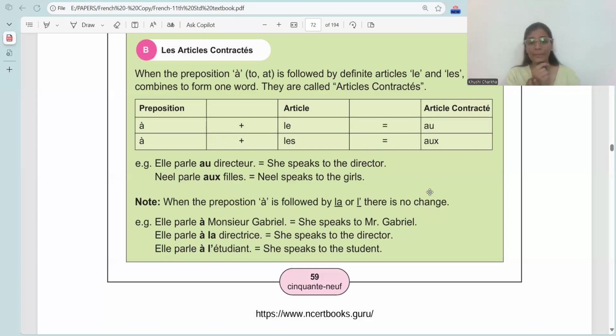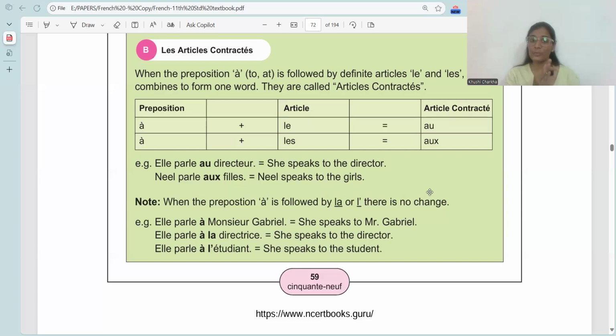Note, when preposition à is followed by la or l apostrophe, there is no change. So the change is only in the definite articles le and les. Example, elle parle à Monsieur Gabriel.